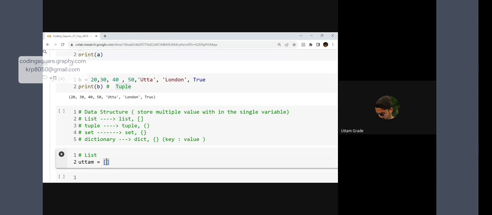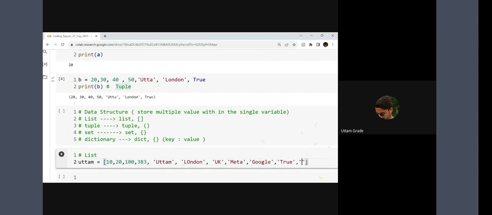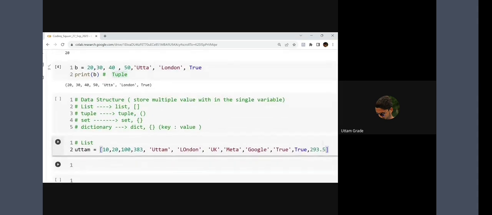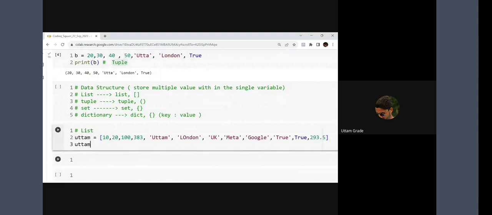I'm storing values over here like 10, 20, 100 or any other value. You can use Uttam, London, UK, Meta, Google, true, false, or any decimal value. Okay, understood. But if I call Uttam, what will happen?